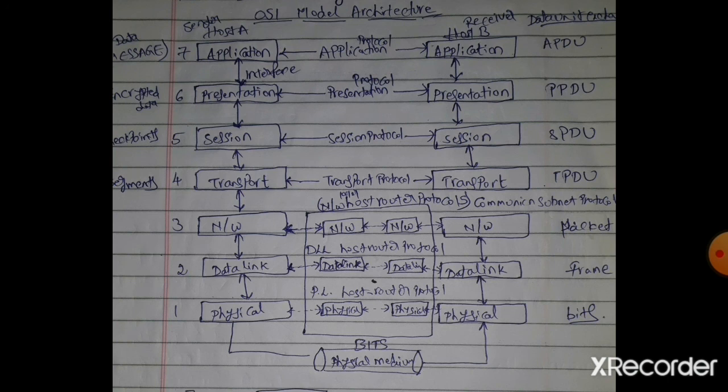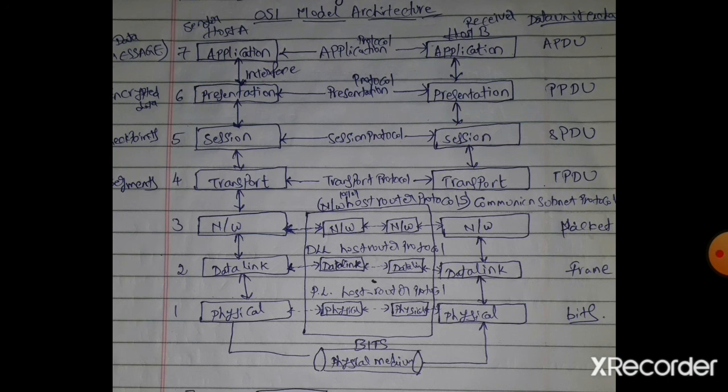What can be done in synchronization? Checkpointing long transmissions to allow them to continue from where they were after a crash. Here in synchronization, checkpointing can be done. For longer transmissions, checkpointing is there to allow them to continue from where they were after a crash or any power failure. So these are the services provided by the session layer. Next, the sixth layer is the presentation layer.